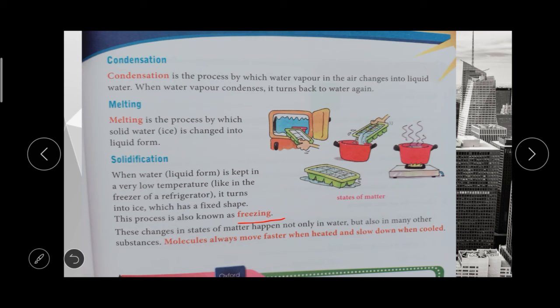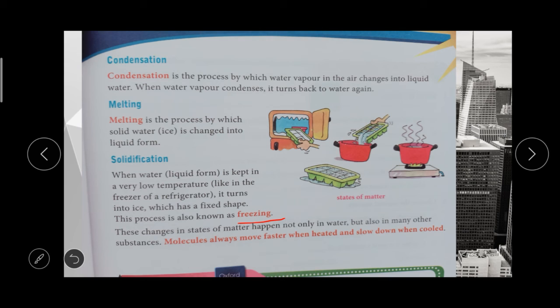So what are the processes we have learned? Four processes: evaporation, condensation, melting and solidification. Solidification is otherwise known as freezing.